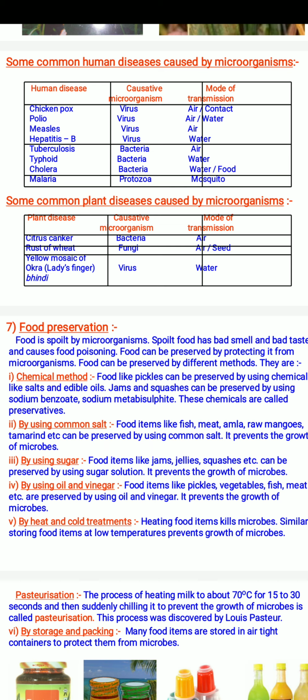Next, by using oil and vinegar. Food items like pickles, vegetables, fish, meat, etc. are preserved by using oil and vinegar. It prevents the growth of microbes.